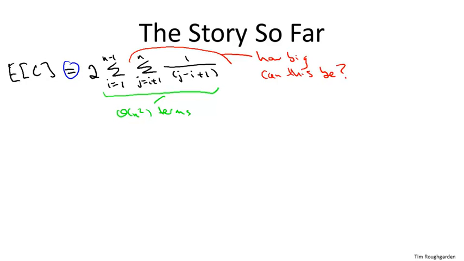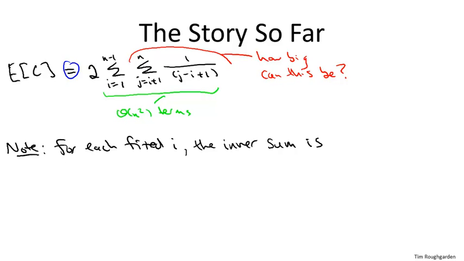So let's fix some value of i, the value of the index in the outer sum. And then let's look at the inner sum, where j ranges from i plus 1 up to n, and the value of the summand is 1 over the quantity j minus i plus 1. So how big can this be? Well, let's first understand what the terms actually are.